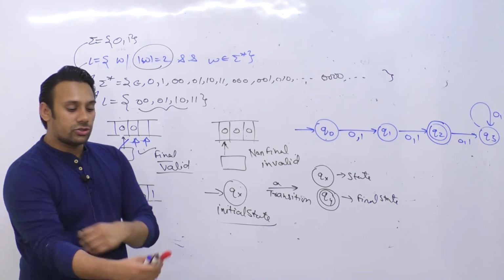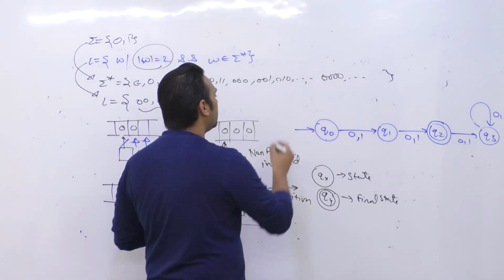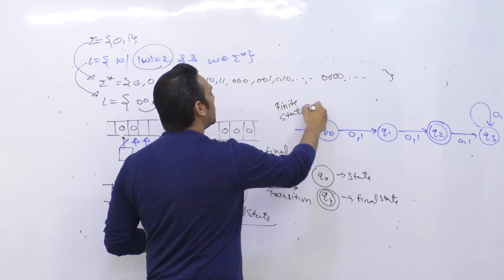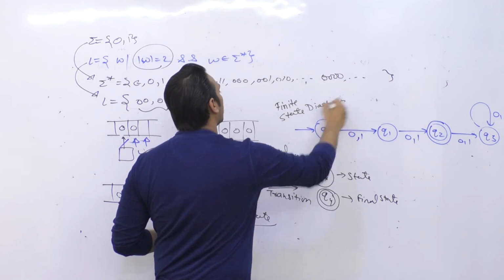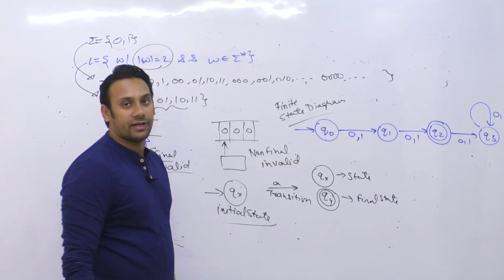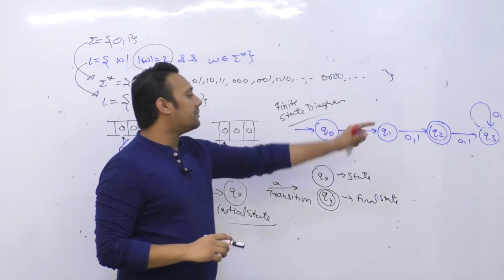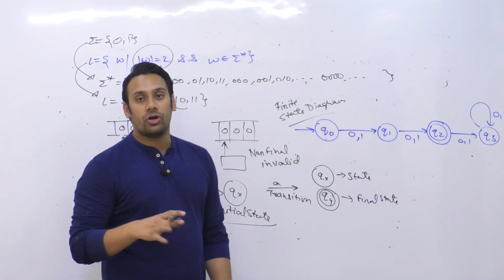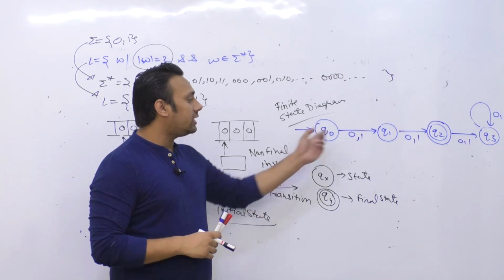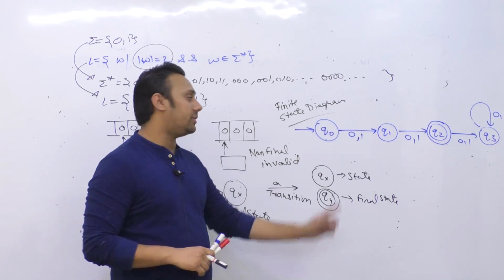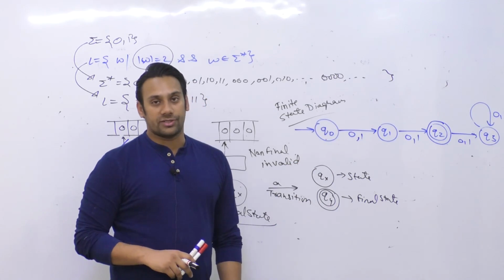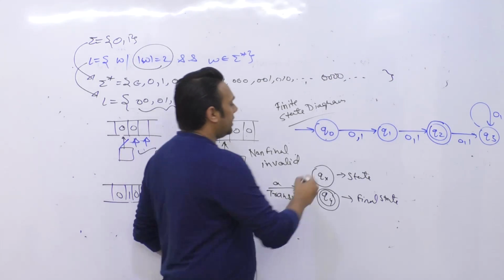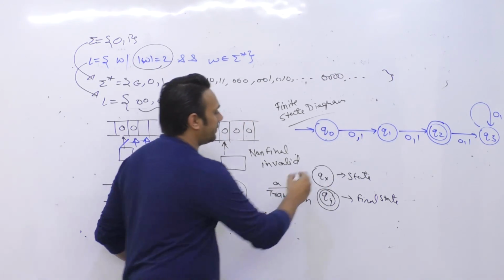तो ये जो diagram है, I'm calling this diagram a finite state diagram। इस diagram को हम बोलेंगे finite state diagram। Why? Because the number of states in this diagram is finite. You do not have an infinite number of states, you only have a finite number of states. How many states are there? There are a total of 4 states. Okay, so this kind of diagram is called a diagram of a finite machine.